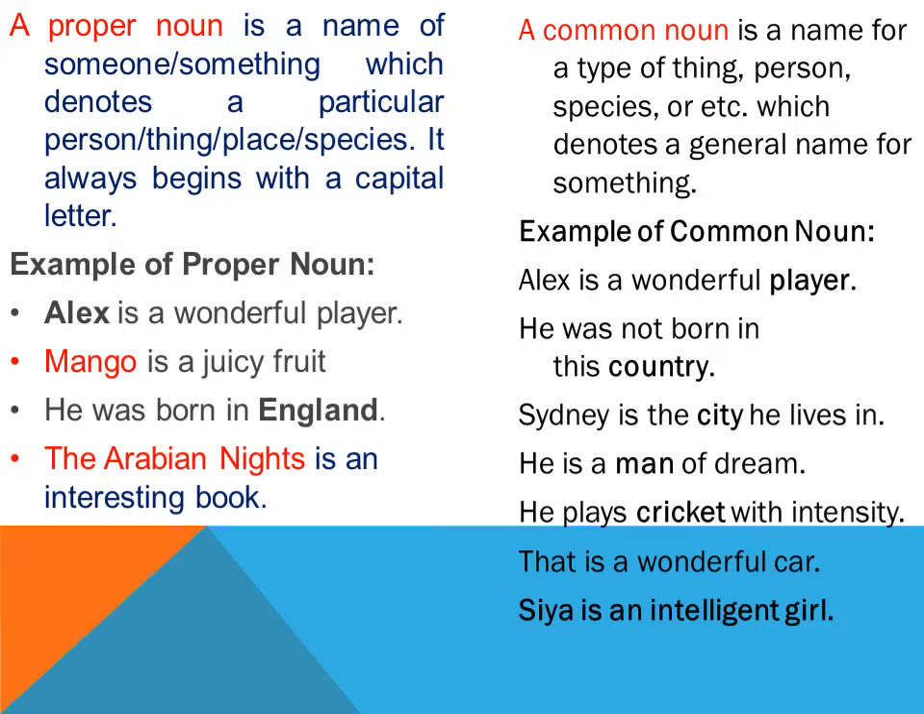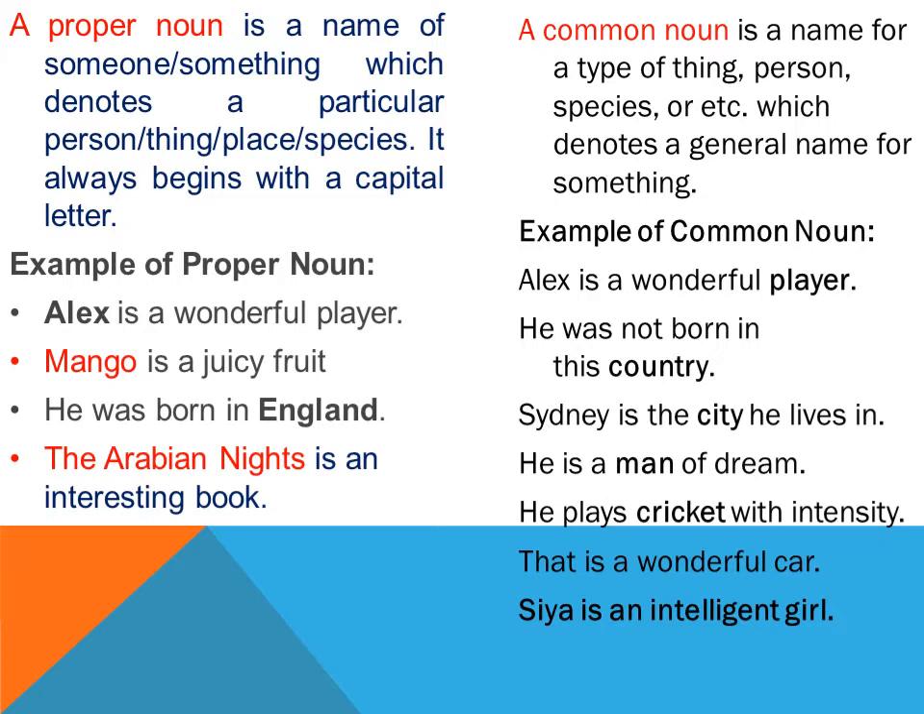Now next is, he was not born in this country. We have not specified any country, it can be any country, so country is a common noun. Then, Sydney is the city he lives in. City, of course it is highlighted, you can see. This is the name of a common place, city, so it is a common noun. Next is, he is a man of dream. I have already discussed man, woman, all these are common nouns.